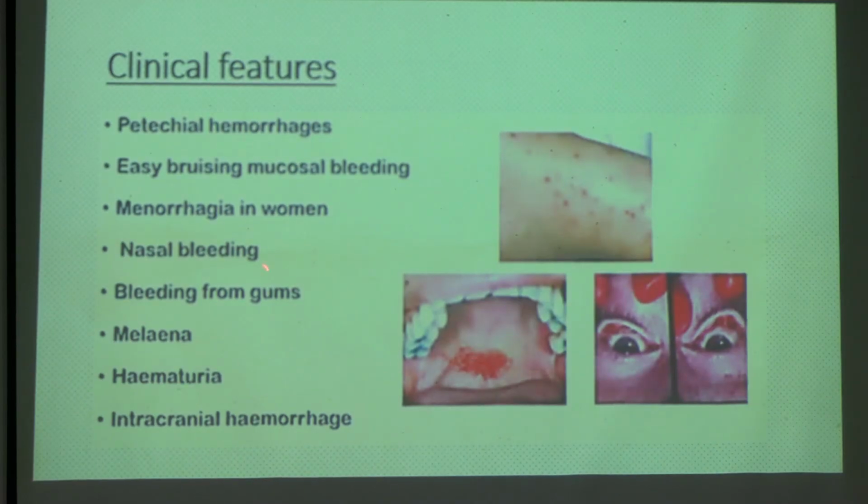And then nasal bleeding, bleeding from gums, blood in the stool, that is melena, and then hematuria, blood in the urine, and intracranial hemorrhage, that is blood in brain. So everything is bleeding from all the sides. You can remember it easily.